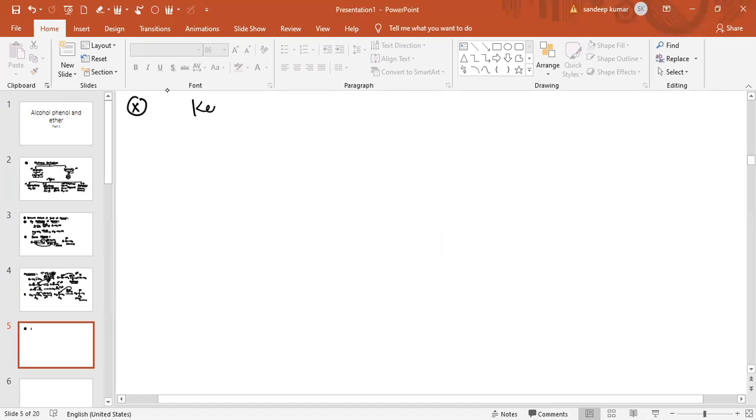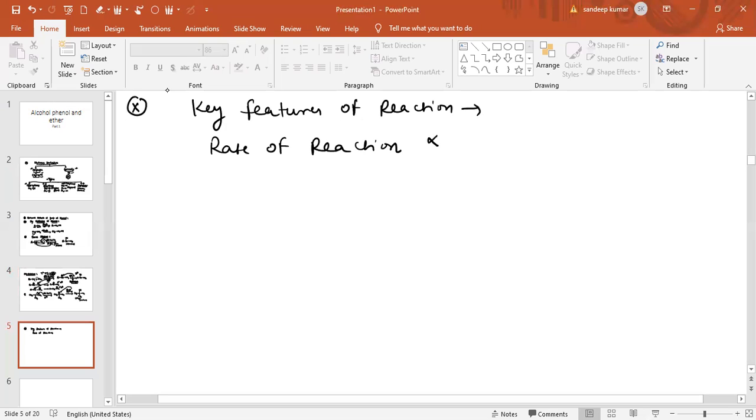So you can easily say the key features of this reaction. What are the key features of the reaction? The rate of reaction is directly proportional to the stability of carbocation. It means the more stable the carbocation formed, the greater the rate of reaction.